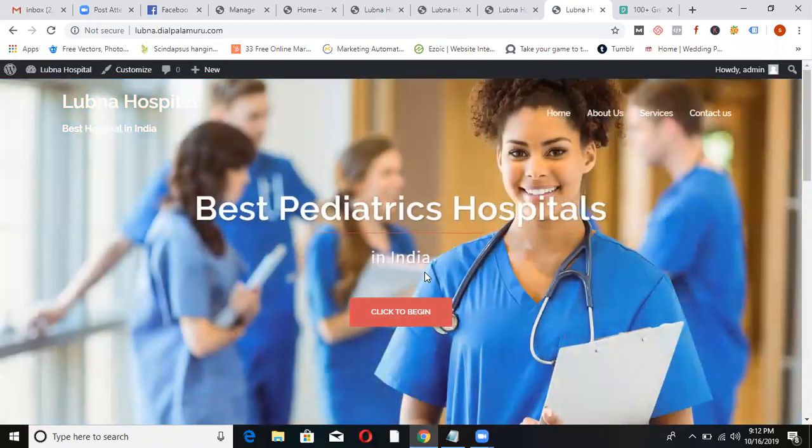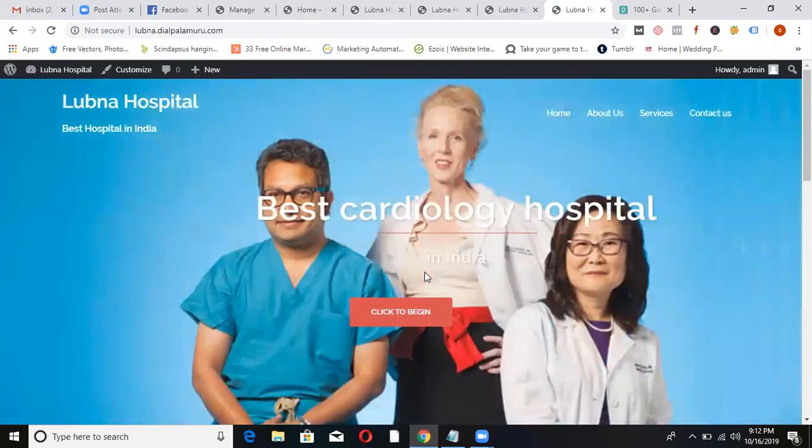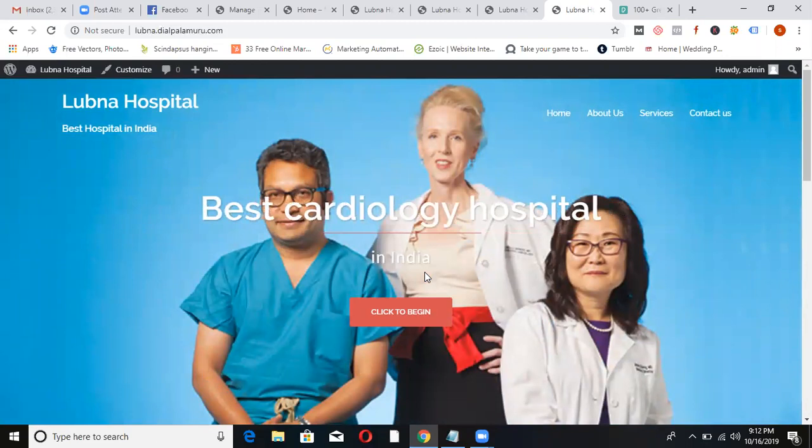Okay, one more question. If in a theme there are 2 and 3 menu options and I don't want 2 and 3 menu options, I can drop that, right? You can drop. If you don't show it, it won't come. Okay, all right.